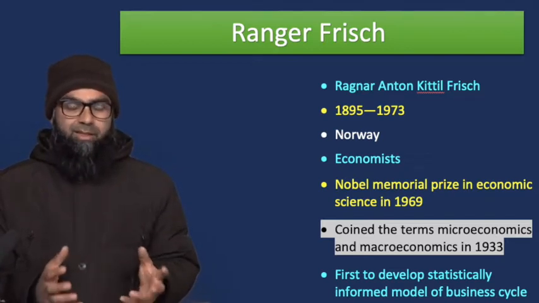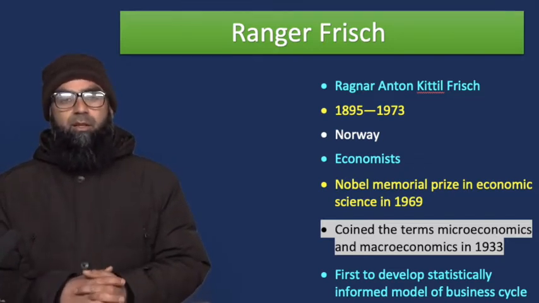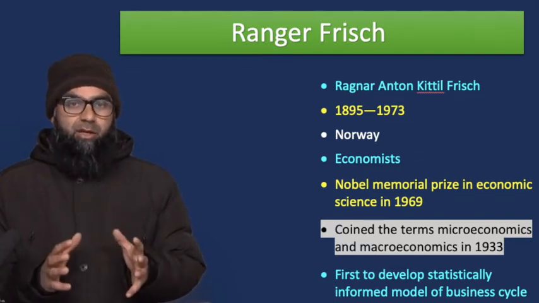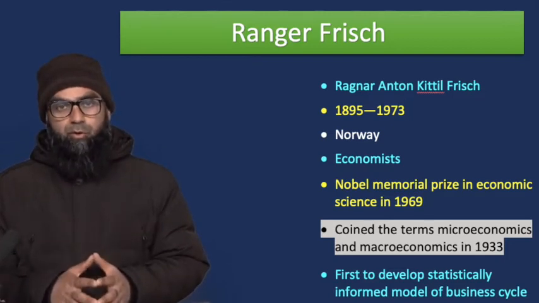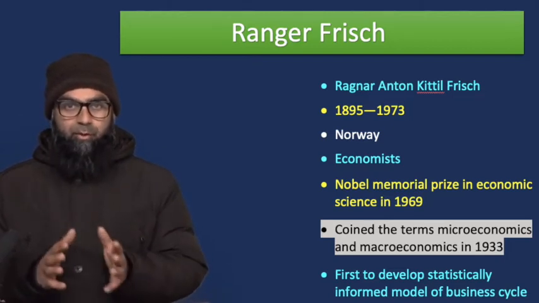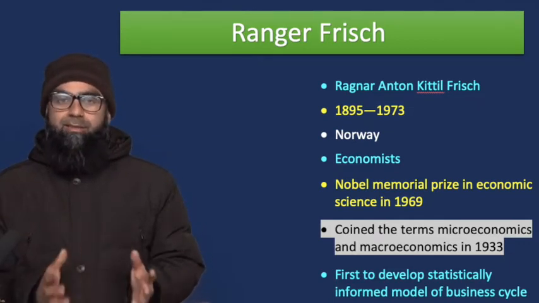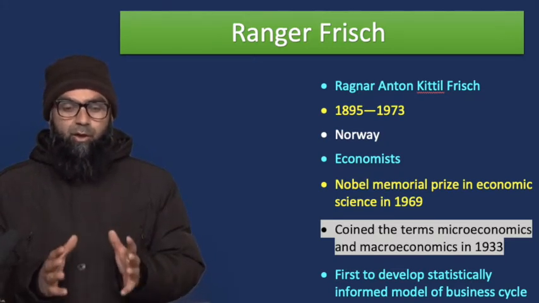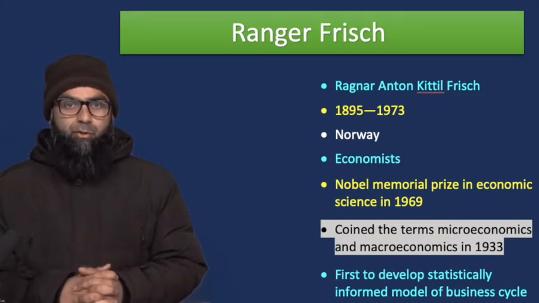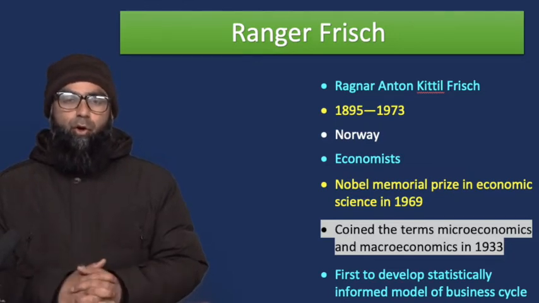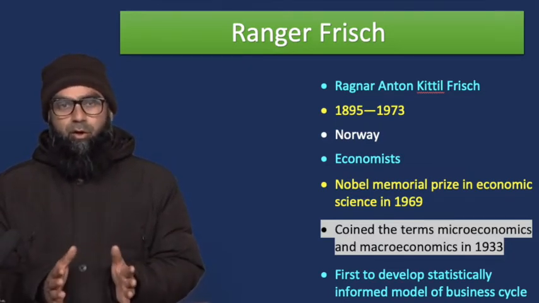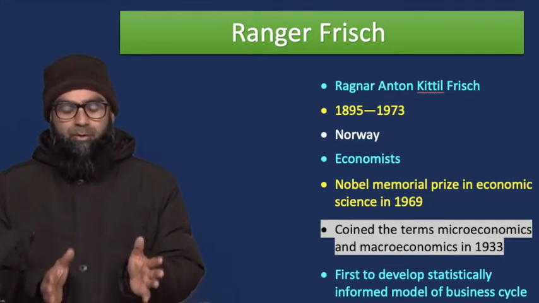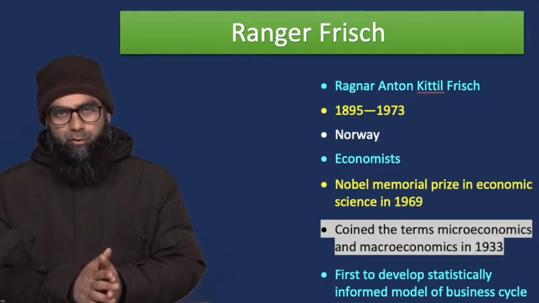Now, why is Ragnar Frisch important for us to understand the origins of macroeconomics? It is because he is the economist who first proposed, who coined, the terms microeconomics and macroeconomics. Therefore, his name becomes essential in the context of the birth of macroeconomics. This also gives us a sense that he understood the need for the development of these two subjects, the separation of general economics into two branches, micro and macroeconomics. Therefore, he was the first one to propose the names.